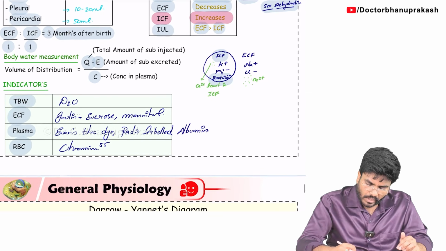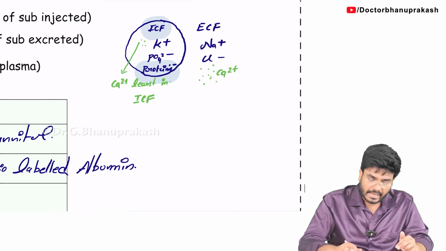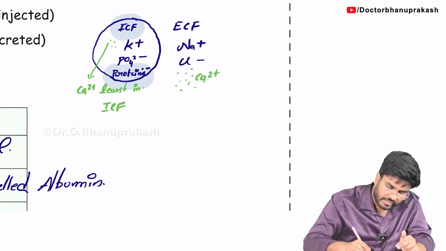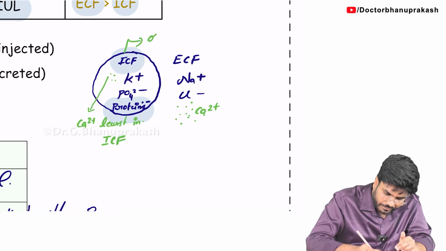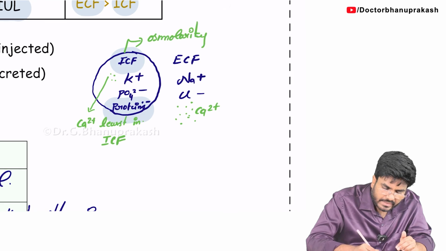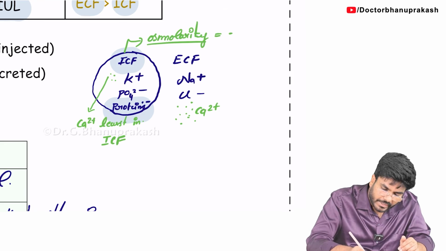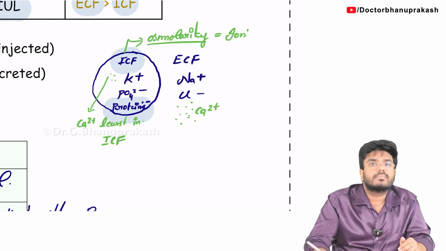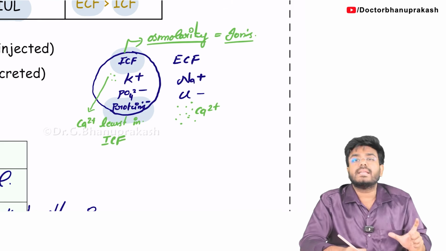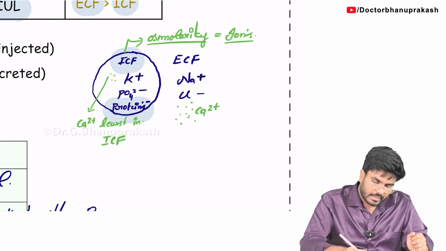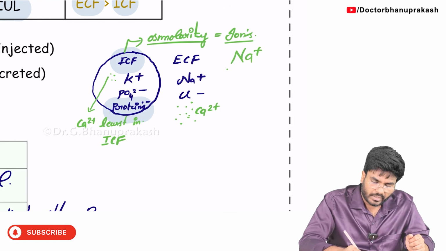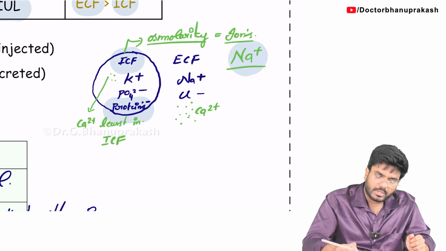Next step. Apart from this, what else should you know? Our body fluids have an osmolarity, both intracellular and extracellular fluids. Osmolarity is dependent on ions like sodium, potassium, chloride. Which ion is mainly responsible for osmolarity? The main ion responsible for osmolarity is sodium. Sodium is the one ion mainly responsible for osmolarity.